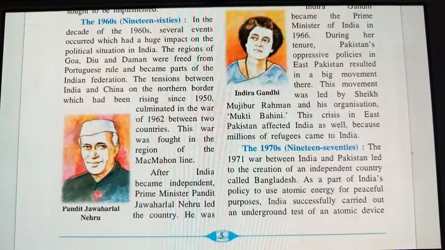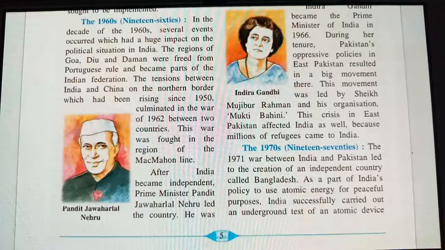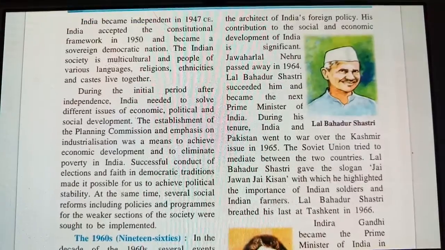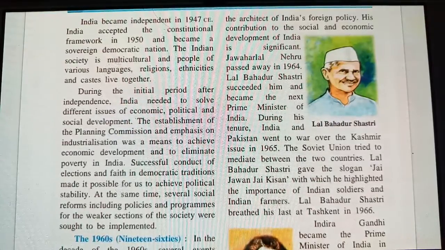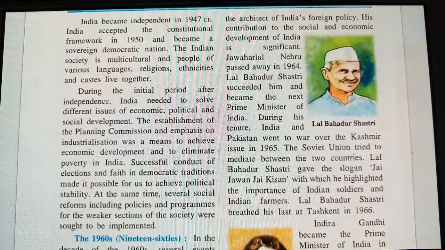After India became independent, Prime Minister Pandit Jawaharlal Nehru led the country. So after India got independence, the first Prime Minister was Pandit Jawaharlal Nehru, and he led the country. He was the architect of Indian foreign policy, so he was also called the architect of Indian foreign policy. He was looking after the internal affairs and foreign policy.